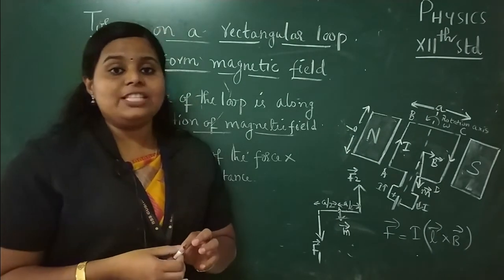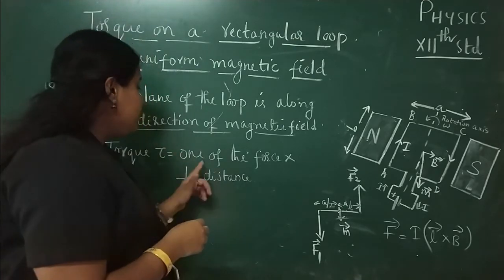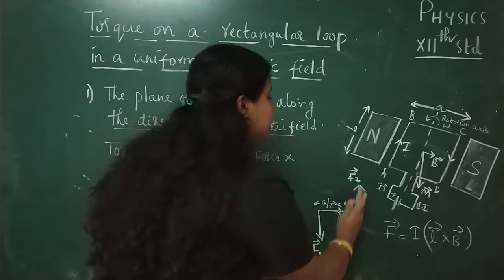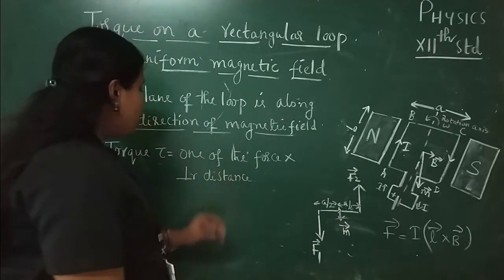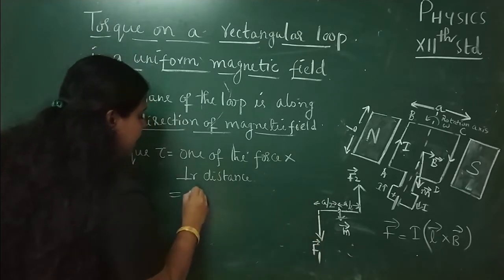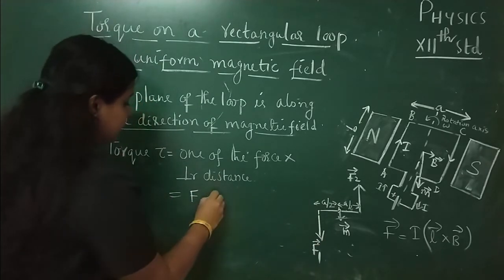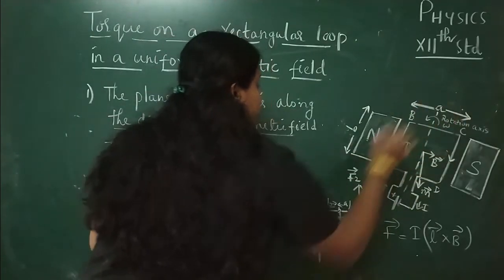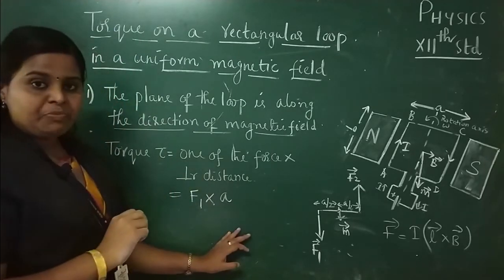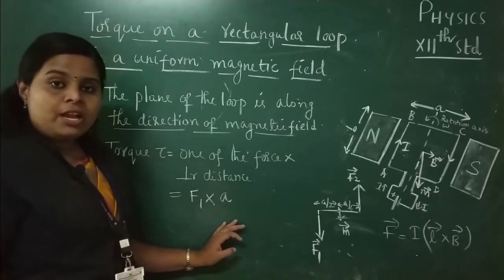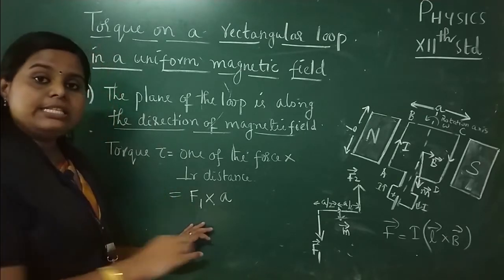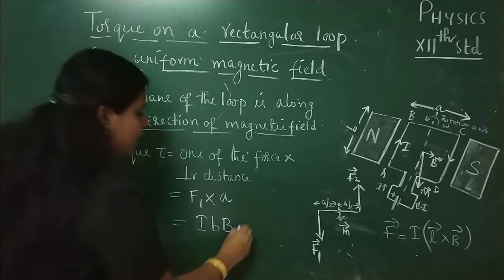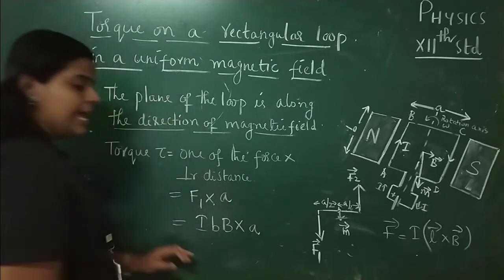Now let's write the expression for the torque, and the torque is given by one of the force into perpendicular distance. Here we can see the two forces are acting along the opposite direction, so torque is equal to one of the force into the perpendicular distance. And here what about the perpendicular distance between the force? The perpendicular distance between the force is simply A. So F1 into A. Now what about the expression for F1? Just now we have discussed F1 is equal to I into B into the perpendicular distance A.